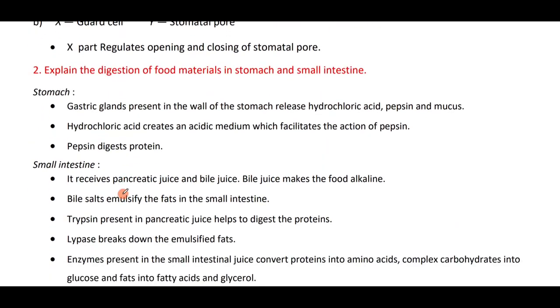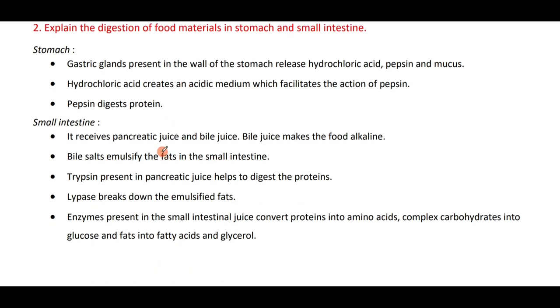Explain the digestion of food materials in stomach and small intestine. We know that in the stomach we have gastric glands present in the walls of the stomach. They secrete hydrochloric acid, pepsin and mucus. Hydrochloric acid creates acidic medium which facilitates the action of pepsin. Pepsin acts on this acidified food for the digestion of protein. That is, pepsin digests protein.